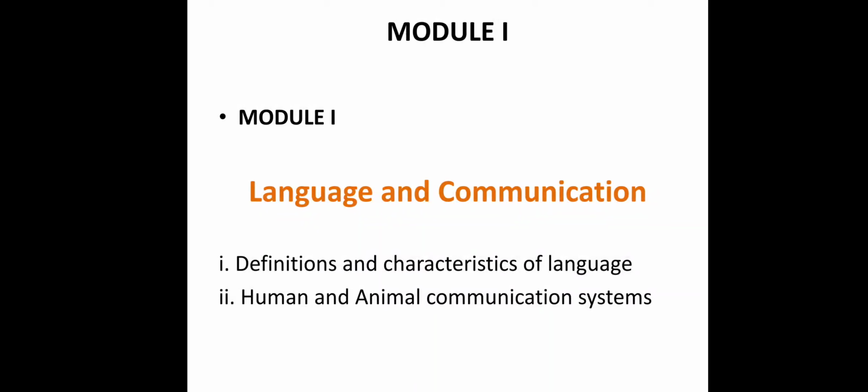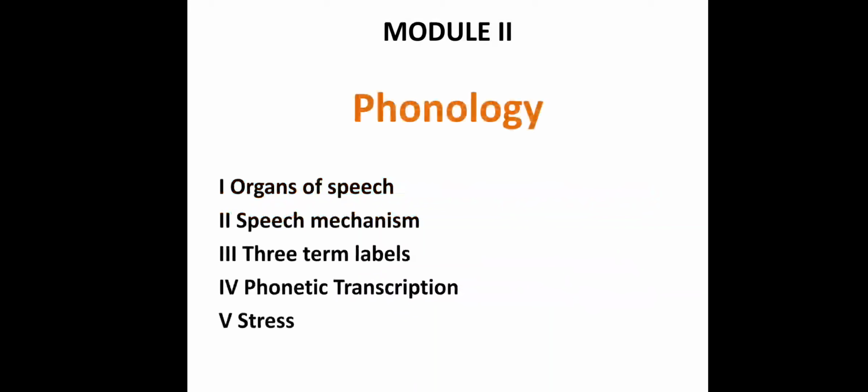So in module 1 we are going to discuss language and communication, the definitions and characteristics of language, and we are going to understand the basic difference between human and animal communication systems. These 2 important aspects we are going to talk about in module number 1, and the title of the module is language and communication. After the first module there is a second module, and that module is phonology. Phonology is one of the very important parts of any kind of language.